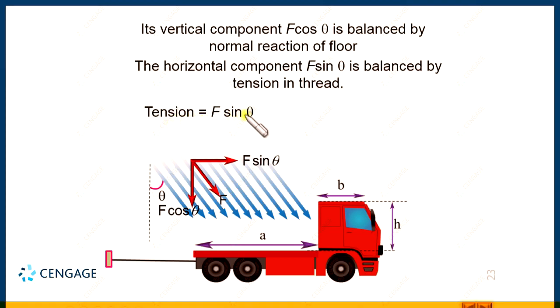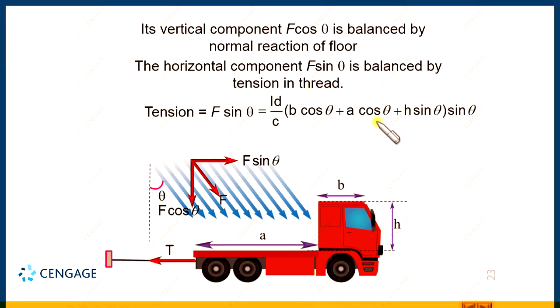So, this tension equal to F sin theta, this one is the tension. Now, we can substitute the value of F, this is the value of F. So, this is the final result, that is the tension in the string connecting truck and this fixed point. Okay. Let us take one more illustration.